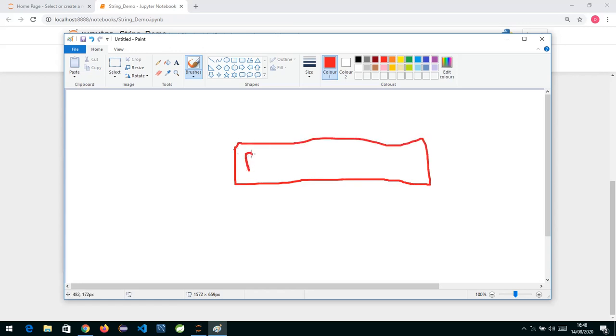Suppose I have P here, then in the next block I have Y, in the next block T, then H, then O, and then N. So the whole word Python is stored this way. The index of the first location, as we have seen, is 0, this is 1, this is 2, this is 3, this is 4, and the last index is 5.